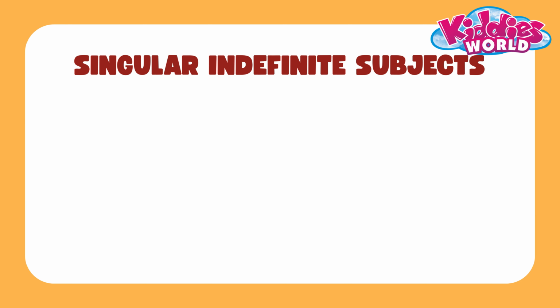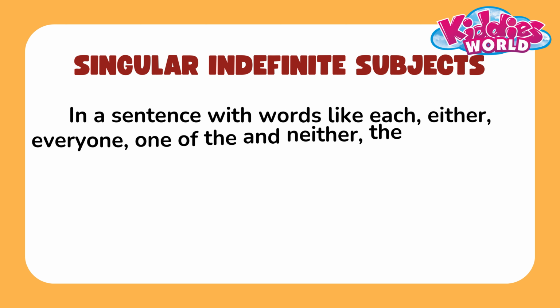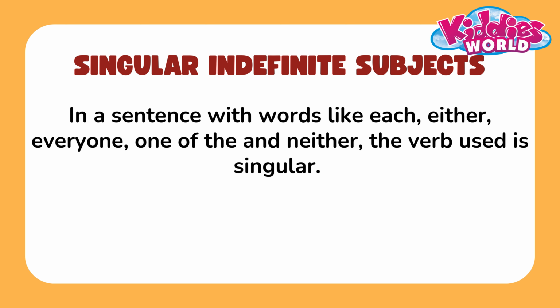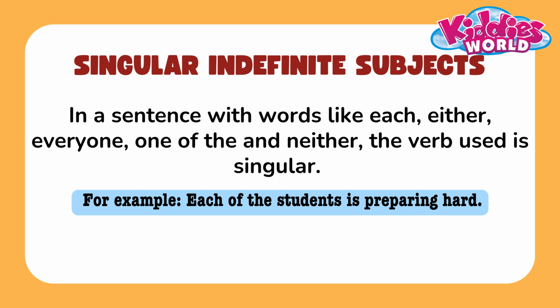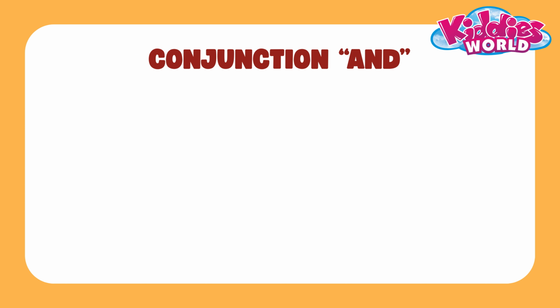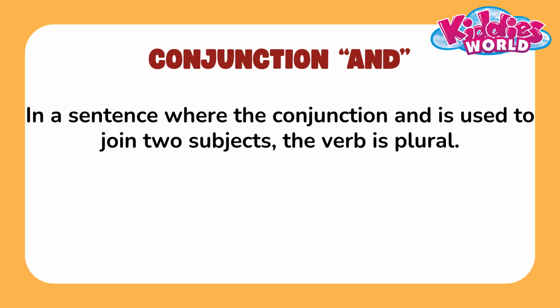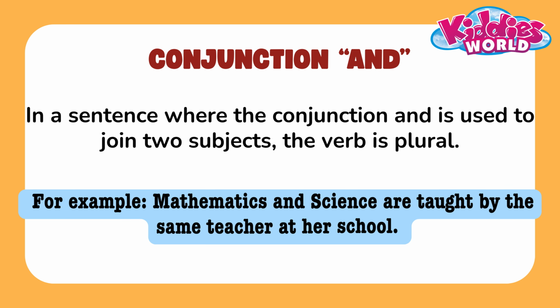Singular indefinite subjects. In a sentence with words like each, either, everyone, one of, and neither, the verb used is singular. For example, each of the students is preparing hard. Conjunction and. In a sentence where the conjunction and is used to join two subjects, the verb is plural. For example, mathematics and science are taught by the same teacher at her school.